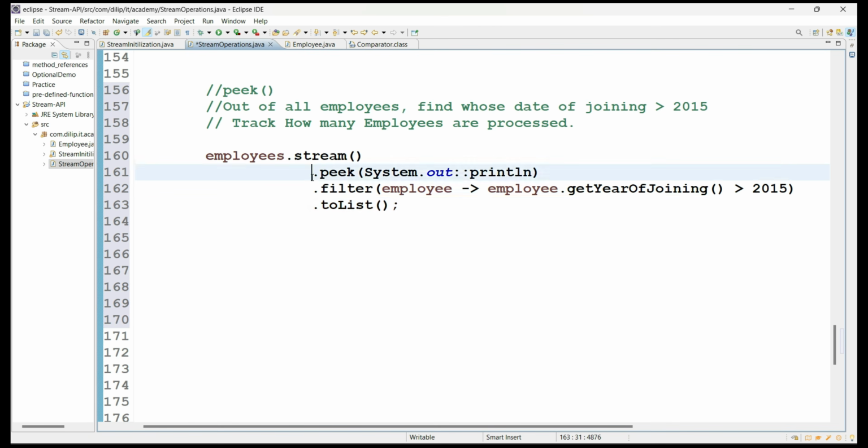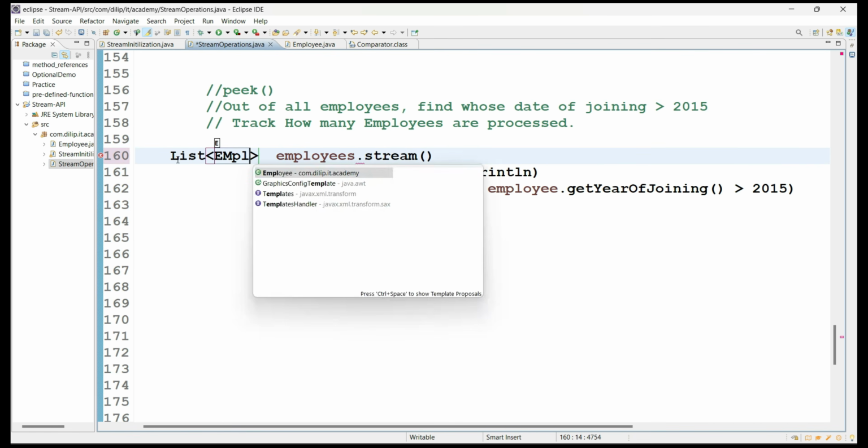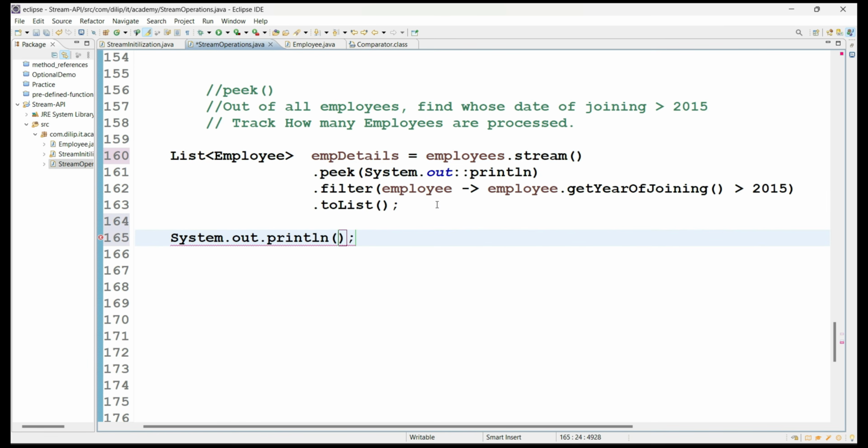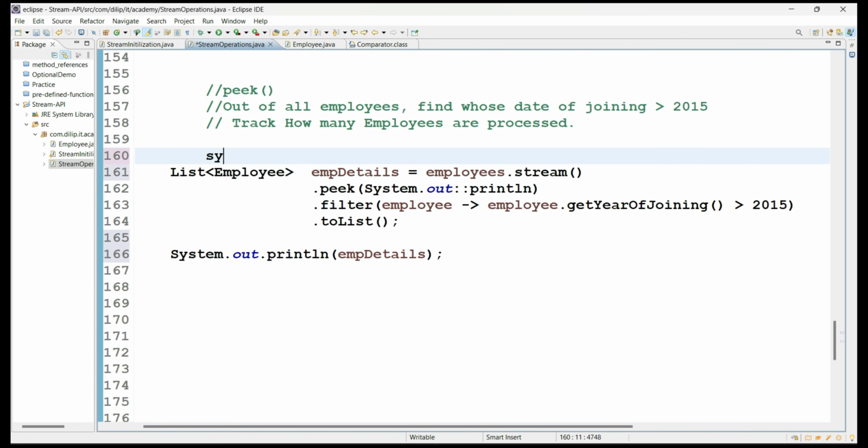In this case, we will try to understand what the peek method will do. So let me do one thing: a list of employees, employee details. Let me print it now, sys out of employee details. And here I'll write a line separator to differentiate the peek methods.